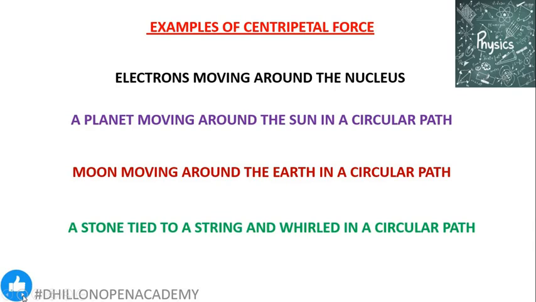If you tie a stone to a thread or a string and you swing it in a circular path, the thread or the string will develop a force which we know is known as tension. So that tension is directed from the stone towards the hand of the person who is swinging it in the circular path. So this tension, which is acting from the stone towards the hand, that is towards the center of the circular path, is acting like a centripetal force and helping it to move in a circular path.